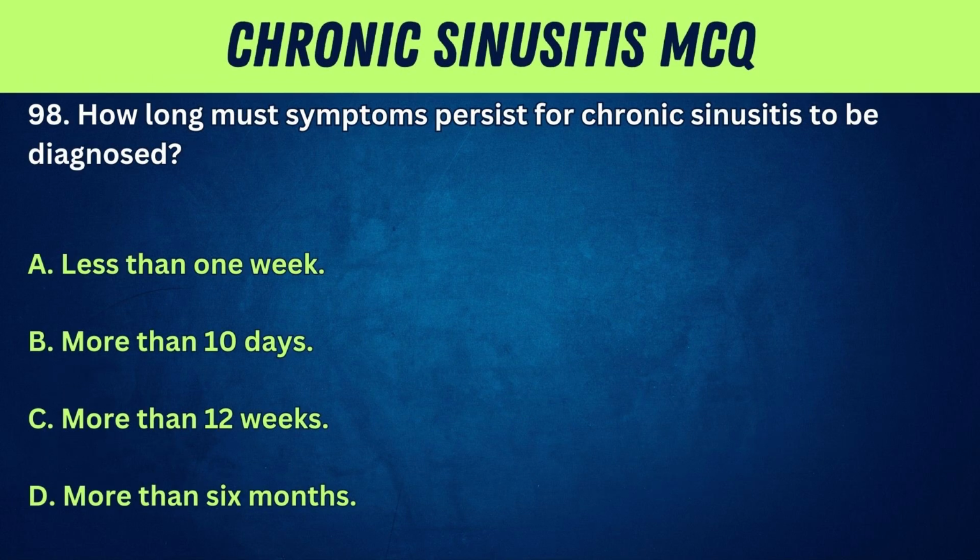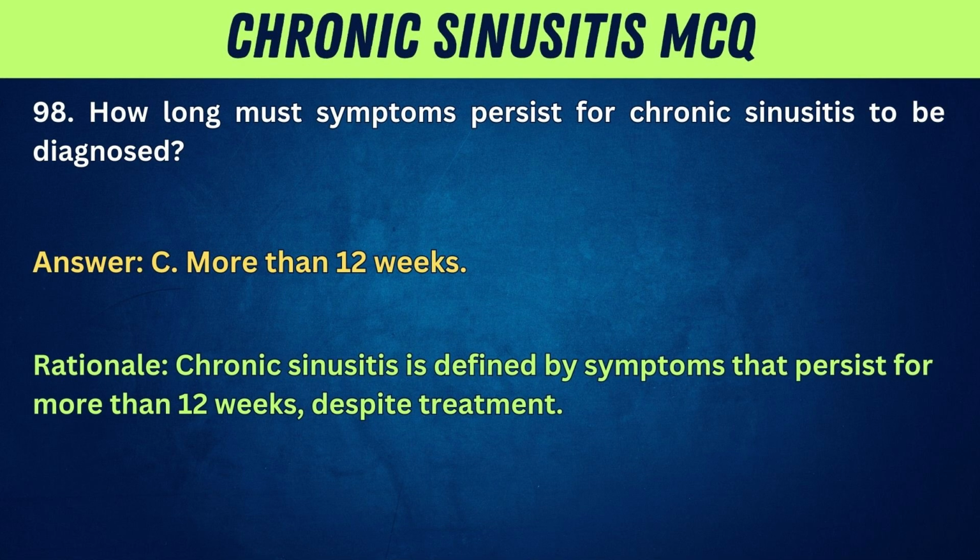98. How long must symptoms persist for chronic sinusitis to be diagnosed? A. Less than 1 week. B. More than 10 days. C. More than 12 weeks. D. More than 6 months. Answer: C. More than 12 weeks. Rationale: chronic sinusitis is defined by symptoms that persist for more than 12 weeks, despite treatment.